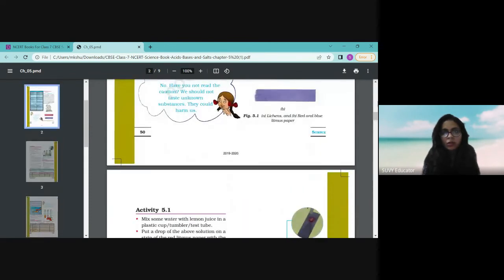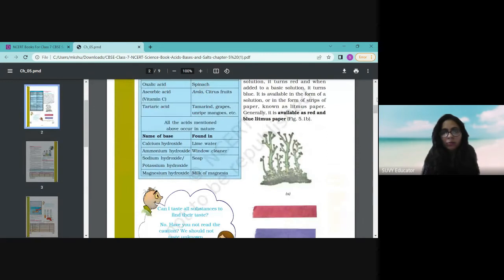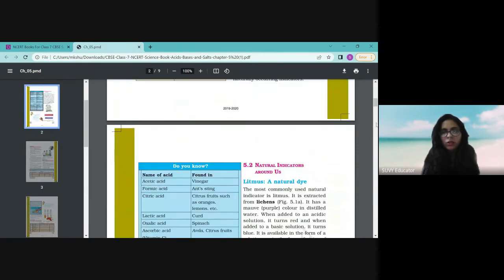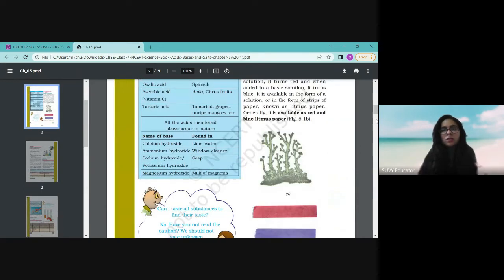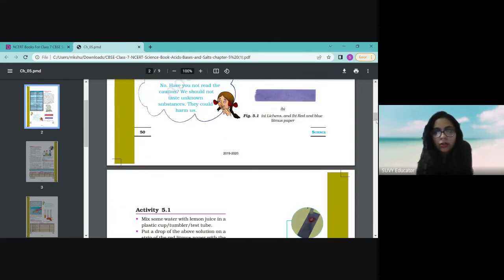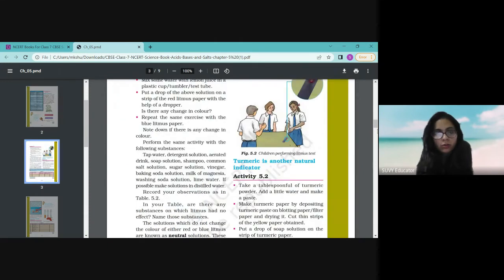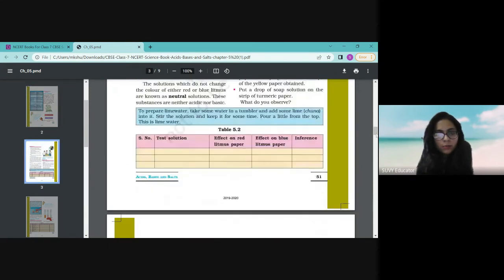So these are the natural indicators. That is your litmus papers. Why are these natural indicators? Because these indicators are obtained from nature. That is a lichen. Lichen is a plant, a weed, you can say. So it is obtained from that, so it is a natural indicator. Our next natural indicator is your China rose. China rose is a hibiscus plant.